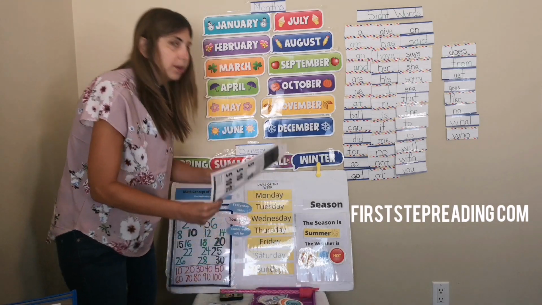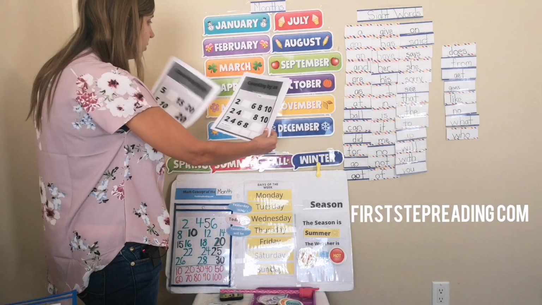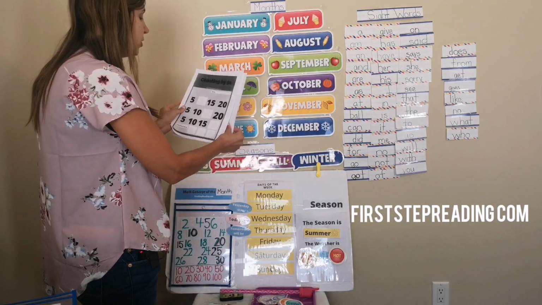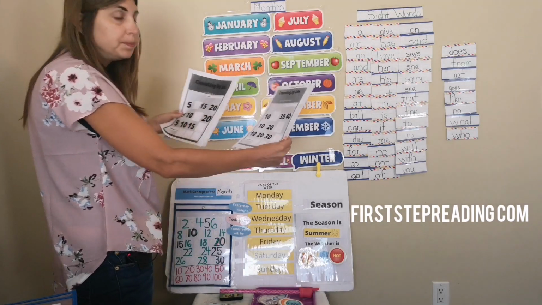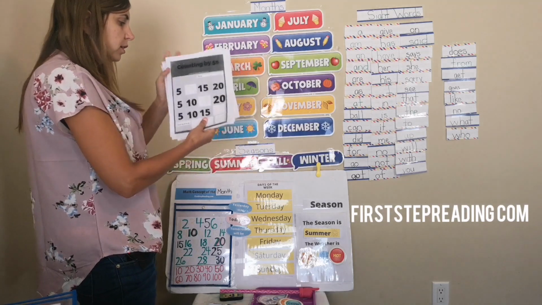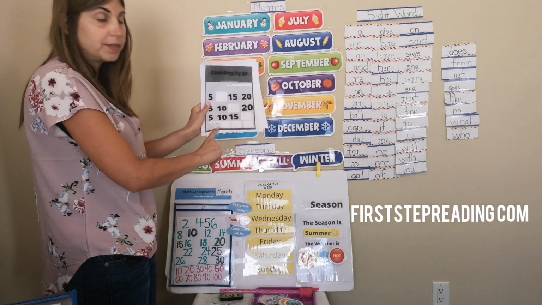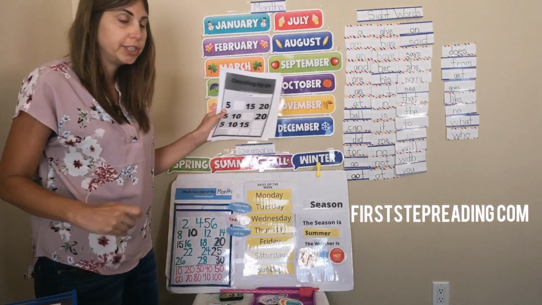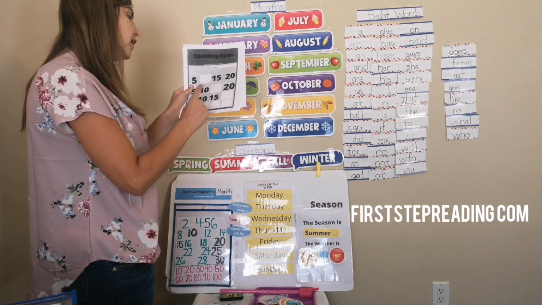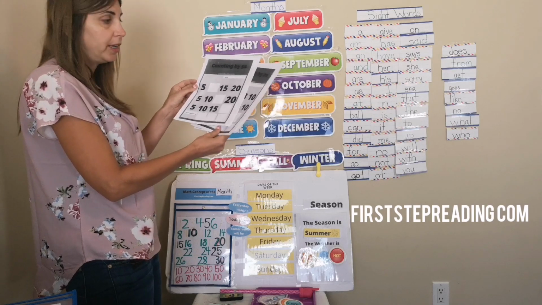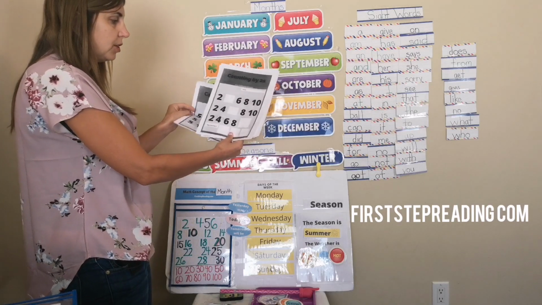Please practice those often. You have your twos worksheet, your fives worksheet, and your tens worksheet. My daughter, she likes to do it all by herself. See, it says count by fives to 15. She likes to see how far she can go. So she goes 5, 10, 15, 20, 25, 30, and sees if she can go even further.